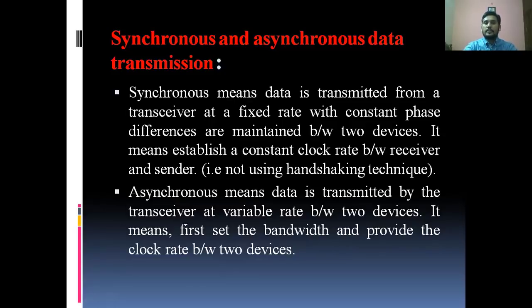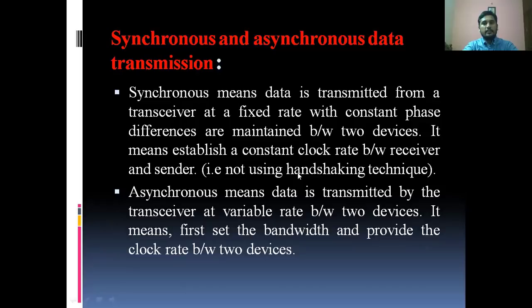So what is meant by synchronous and asynchronous data transmission? Synchronous means the data is transmitted from the transceiver at a fixed rate with constant phase differences maintained between two devices. It means establishing a constant clock rate between receiver and sender, not using the handshaking technique. I think you are studying the handshaking technique in network programming.